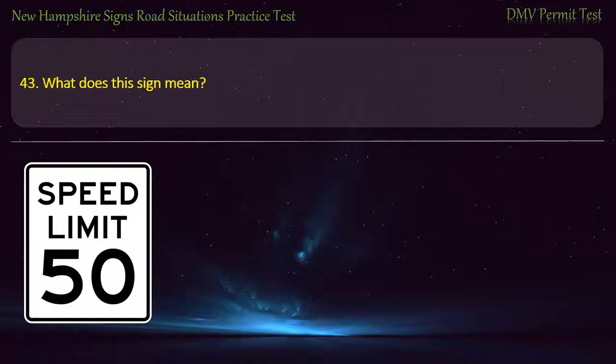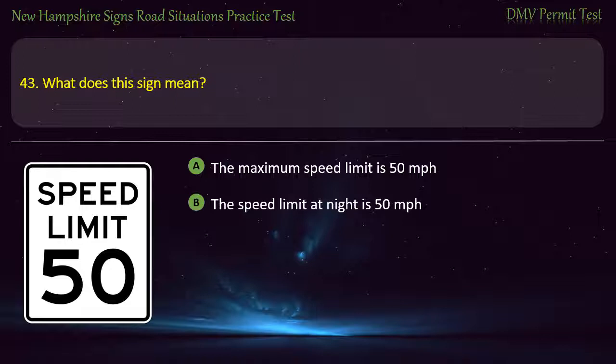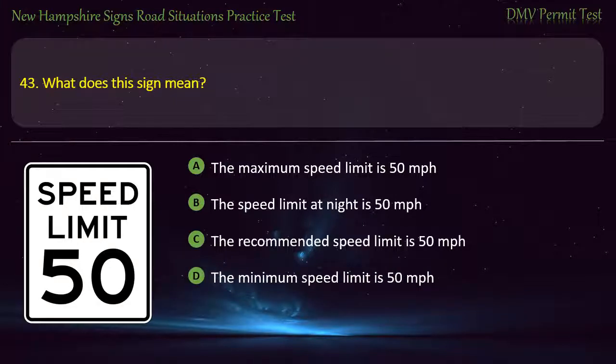Question 43. What does this sign mean? The maximum speed limit is 50 miles per hour. The speed limit at night is 50 miles per hour. The recommended speed limit is 50 miles per hour. The minimum speed limit is 50 miles per hour. Answer. The maximum speed limit is 50 miles per hour.